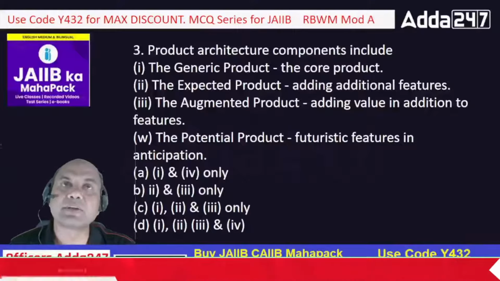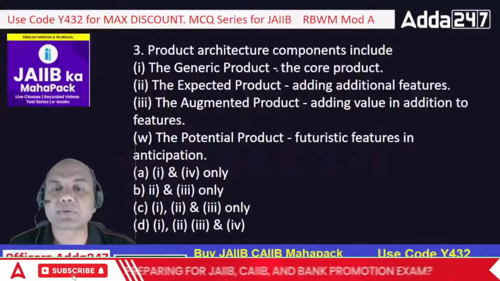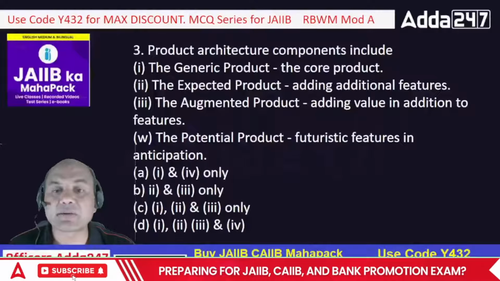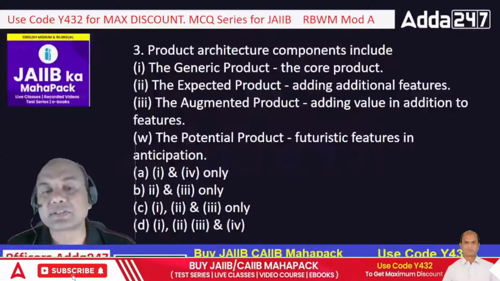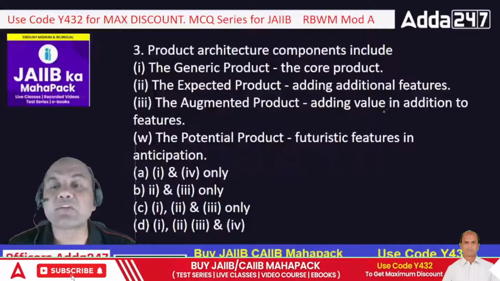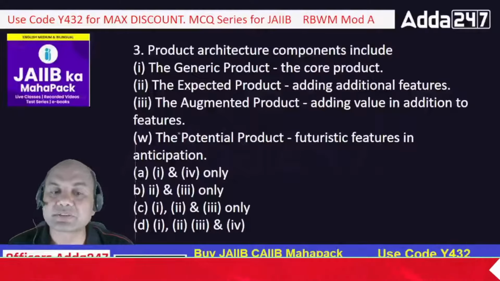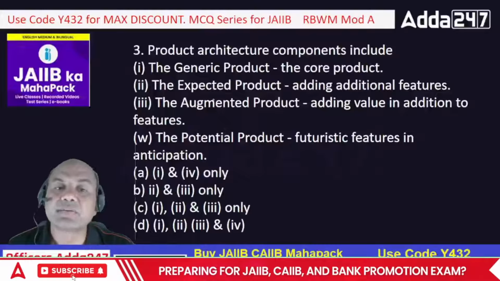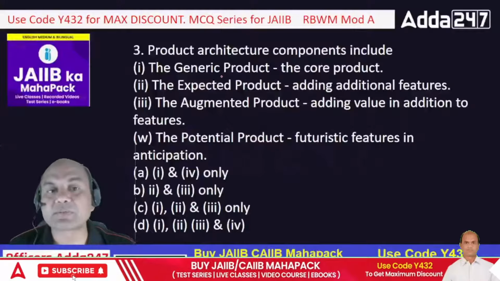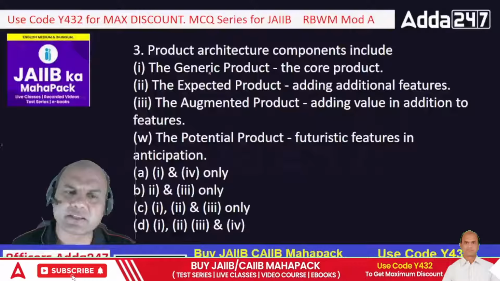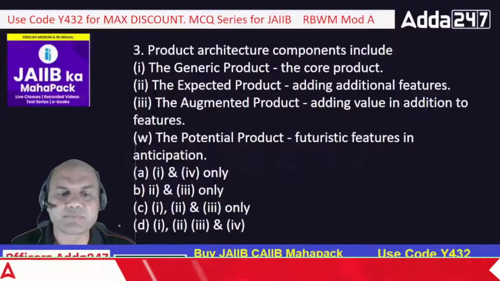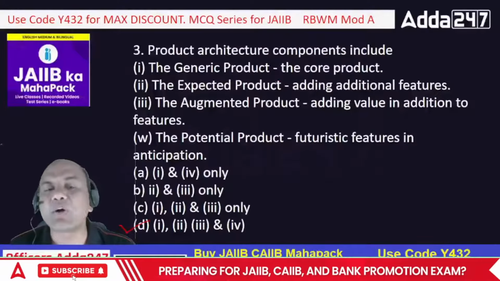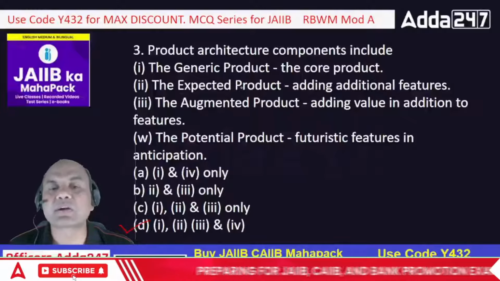Product architecture components include the generic product, core product, expected product, additional features, augmented product, adding value in addition to the features, and a potential product, futuristic features in anticipation. Here, these are the 4 levels of product. I'll give you the answer first. The answer is D, because many of you might not know these potential product and all these things.